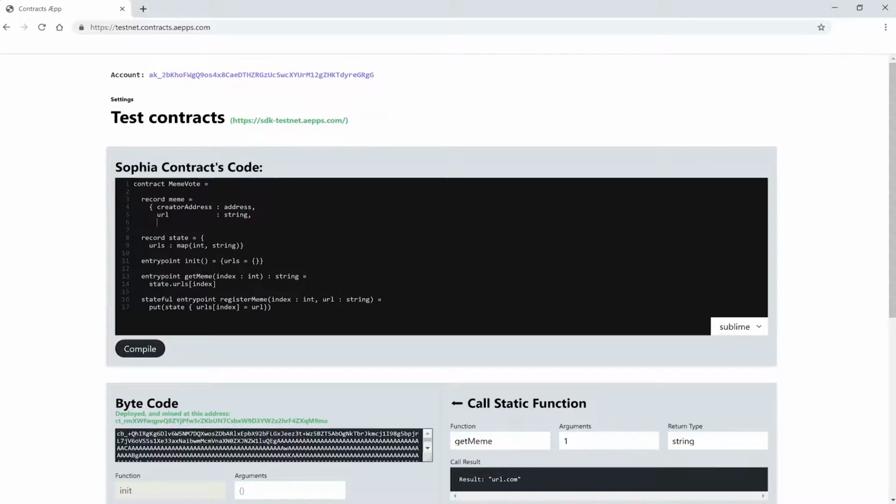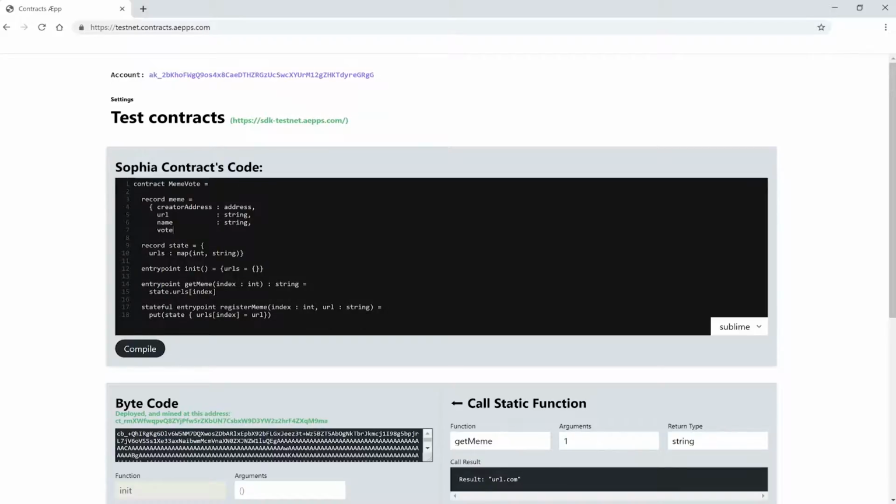Now we also want the user to be able to submit their name, or rather a name with their meme. This is not really necessary, but it gives our DApp a nice personal touch and more fun with funny usernames. Let's call the key name and this will be a string too. The last key value pair we need is something that will keep track of how many votes the meme has already received. Let's call the key vote count and this will be an integer.